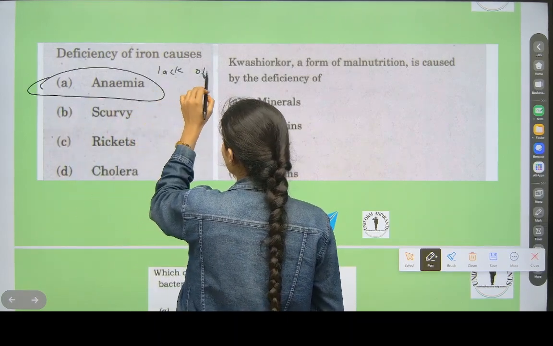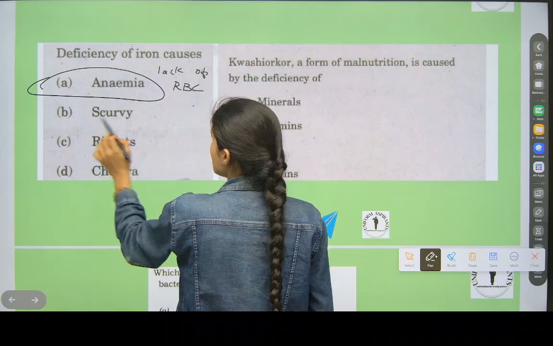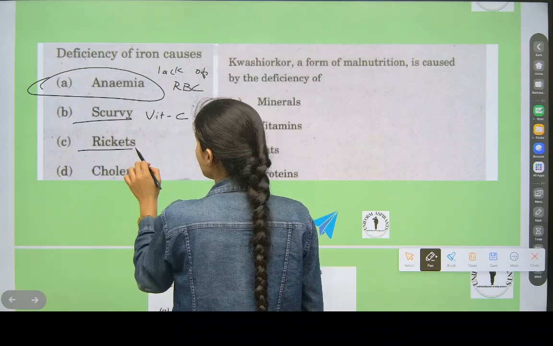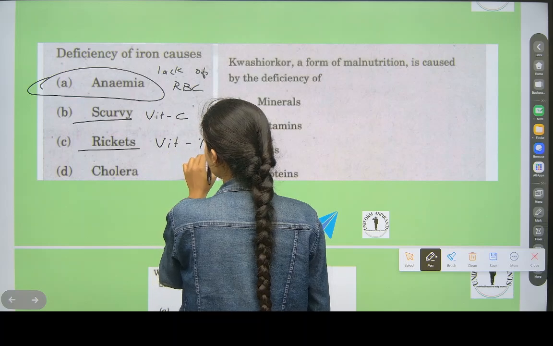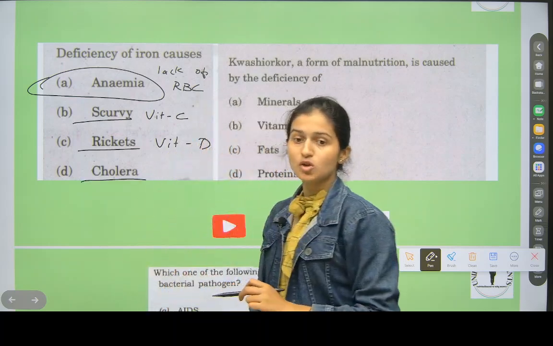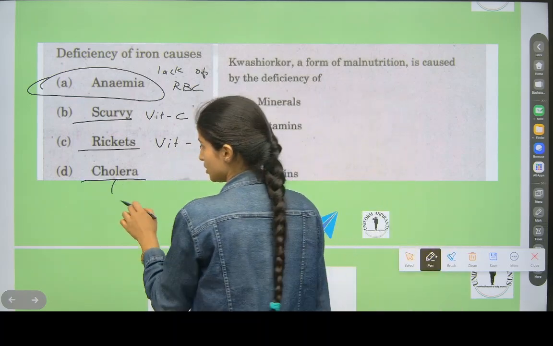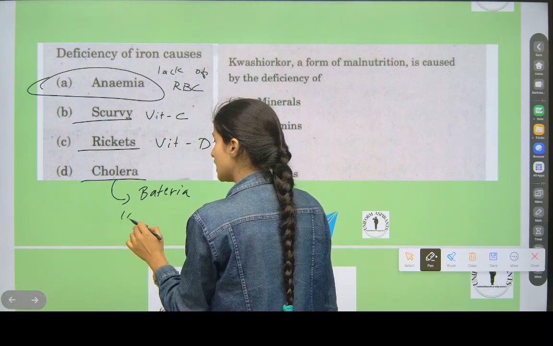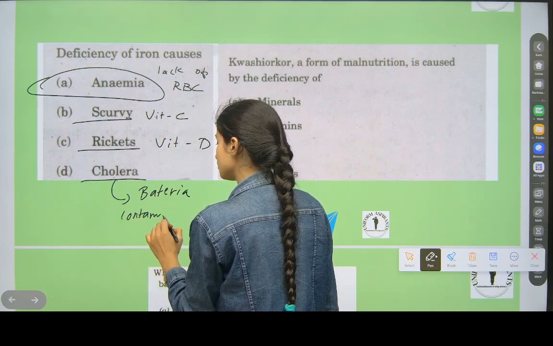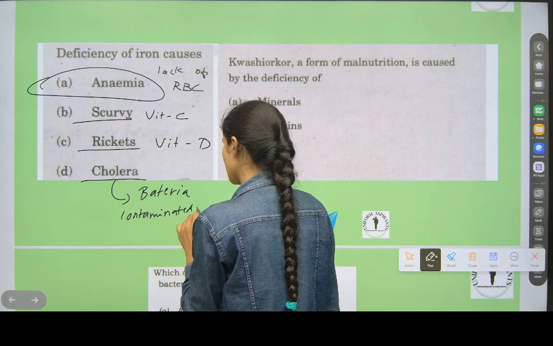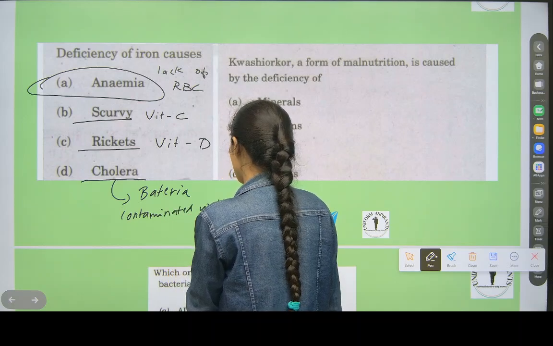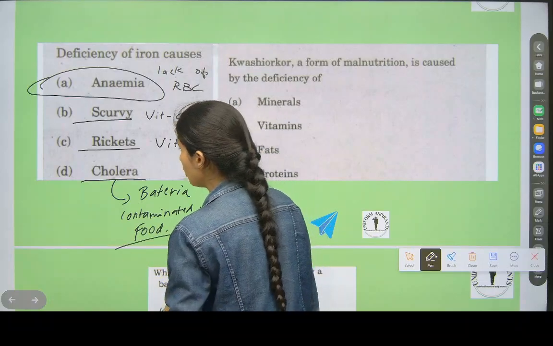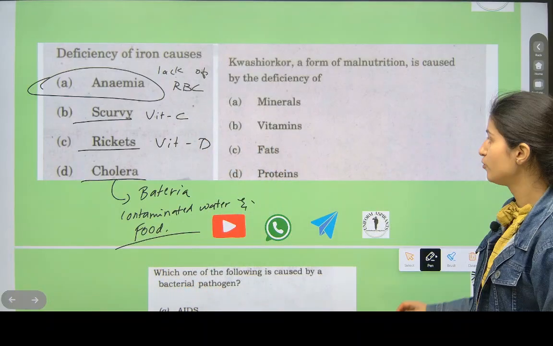Scurvy is vitamin C, rickets is vitamin D. Cholera is caused because of bacteria, contaminated water and food.